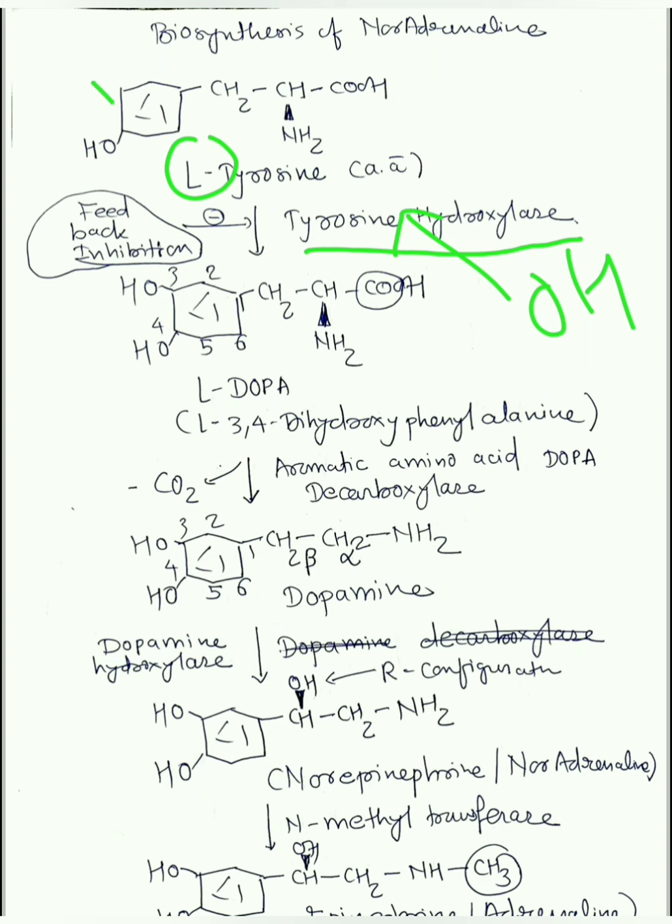On third position, that is here, OH group is attached. See, the rest structure is same. So it is done by tyrosine hydroxylase. Now this enzyme is very important because it is the rate limiting step. Whenever any enzymatic reaction occurs, there is one rate limiting step always. So here the rate limiting step is tyrosine hydroxylase, and it is inhibited by feedback inhibition, which we are going